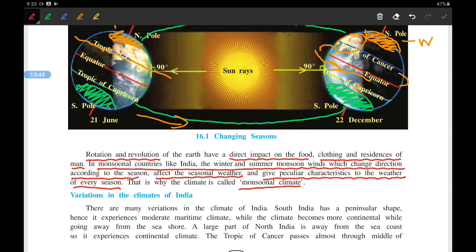that is why the climate is called monsoonal climate. Okay, now here you can see, due to the revolution and rotation of the earth, there is a direct impact on all the things that exist in our countries, and it is having a very great impact on the seasons also, and that's why the climate of India is a monsoonal climate. So we'll stop here in this particular video lecture.